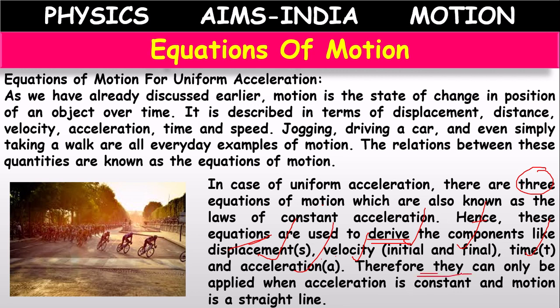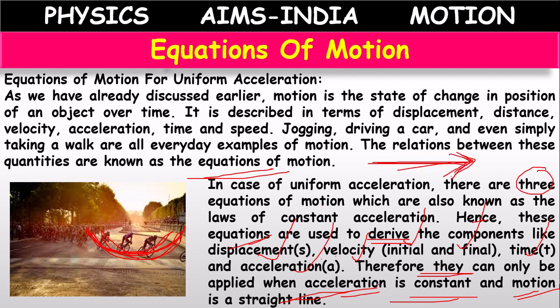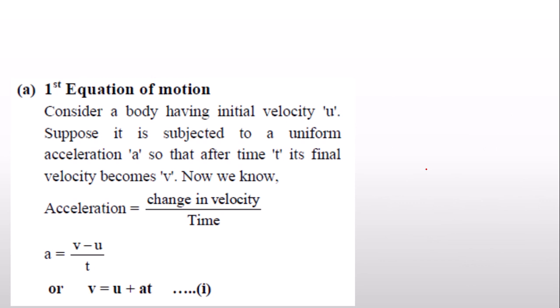But these can be applied only when the acceleration is constant, and only when the motion of the body is along a straight line. Because if the body, like this cycle, goes in a curved path, acceleration changes, so acceleration will not be constant. So these equations of motion will be applicable for the bodies which are traveling in a straight line. That is one condition. And which are having constant acceleration. That is the second condition. So let's learn about them one by one.